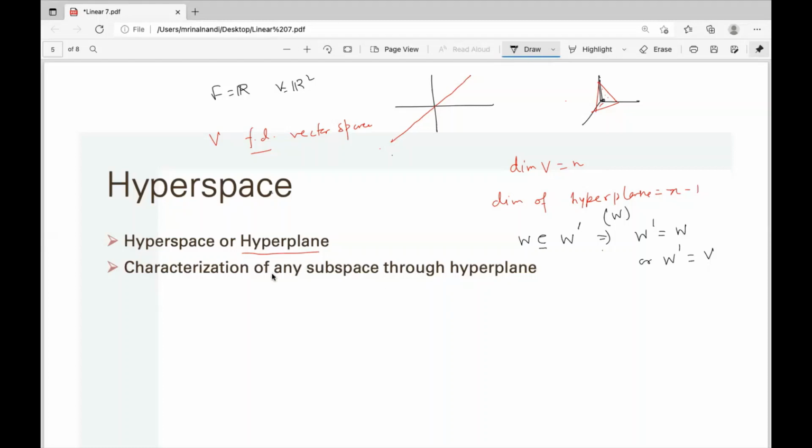Now there is another way to describe these hyperplanes. If you take a linear functional T, the null space, the kernel of T, is a hyperplane or hyperspace. Why? It's clear. This T is a non-zero linear functional.